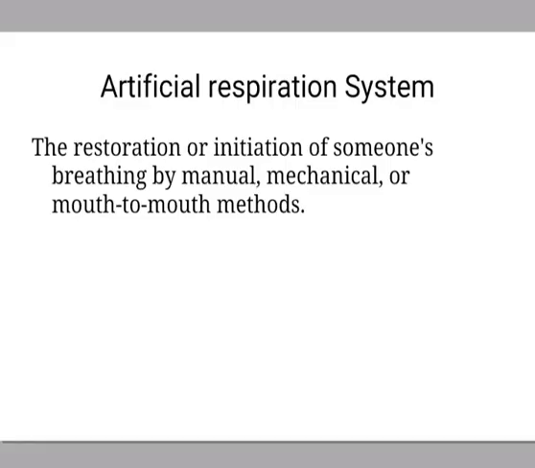Whenever an electrical accident happens in the industry, there will be a direct effect on the breathing system of the person. Because of that, it is very important to maintain the breathing system of the person. Artificial respiration is very important. It is the restoration or initiation of someone's breathing manually, mechanically or by different methods, so that the respiration system of the person is maintained.